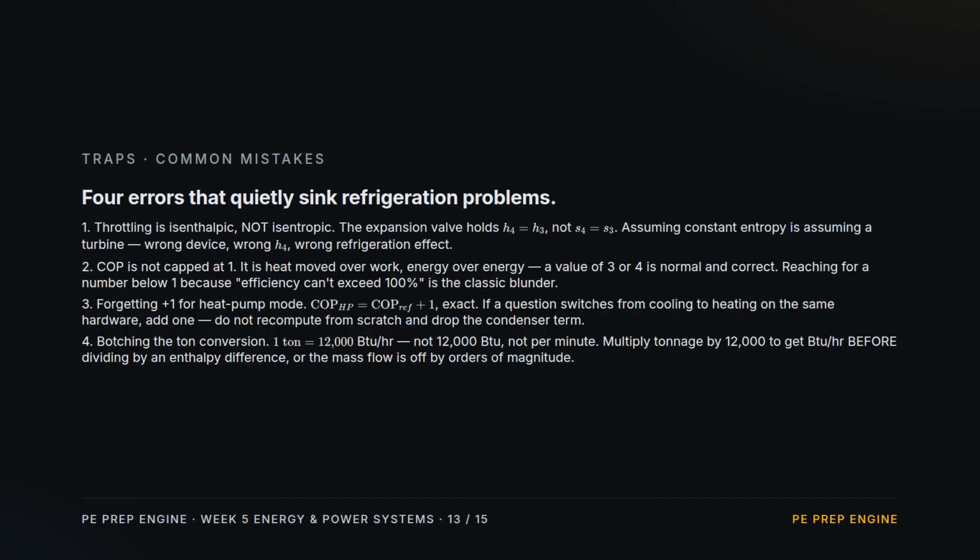2. COP is not capped at 1. It is heat over work, and 3 or 4 is normal. Reaching for a number below 1 because efficiency can't beat 100% is the classic blunder. 3. Don't forget the plus 1 for heat pump mode. It is exact, so just add 1. 4. Botching the ton. 1 ton is 12,000 BTU per hour, not per minute. Convert tonnage to BTU per hour before dividing by an enthalpy difference.